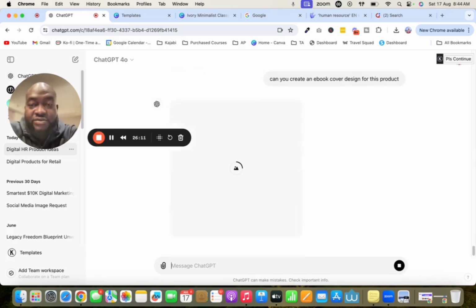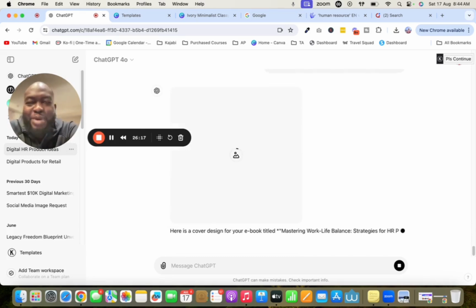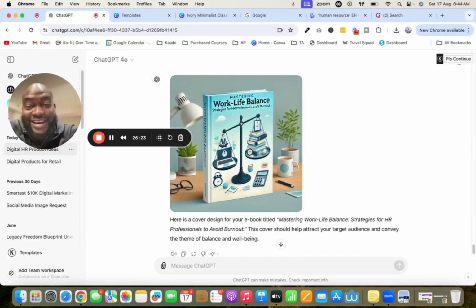And see, it's generating the image and all of this good stuff. So you already have something that is populating, right? And in a nutshell, look at how awesome that looks, right? Man, that is so good. You now could take this image right here and you could use it as is, or you could tweak it, because this is what is called your mock-up, or a design of your ebook, and you use this on social media. So straight off the back right there, this is more along the line of a little bit of the marketing that we're going to dive into.